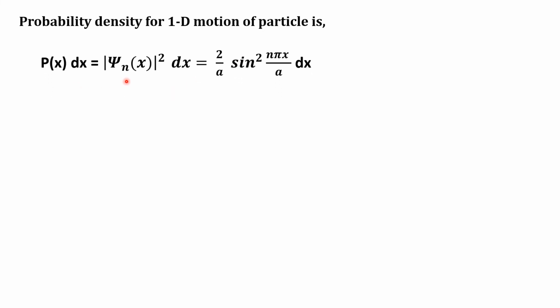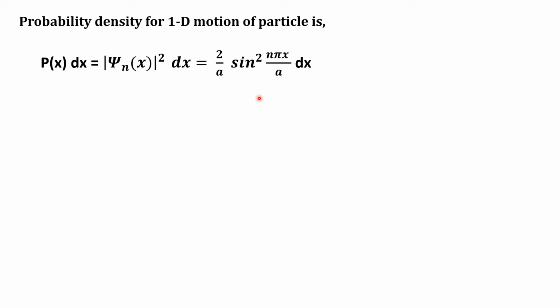Now we find probability density for one-dimensional motion of particle. Probability of finding the particle over the small distance dx is given as P of x dx is equal to modulus of psi nx square dx. Put the value of psi nx that we calculated earlier and its square: 2 by a into sine square n pi x by a dx.